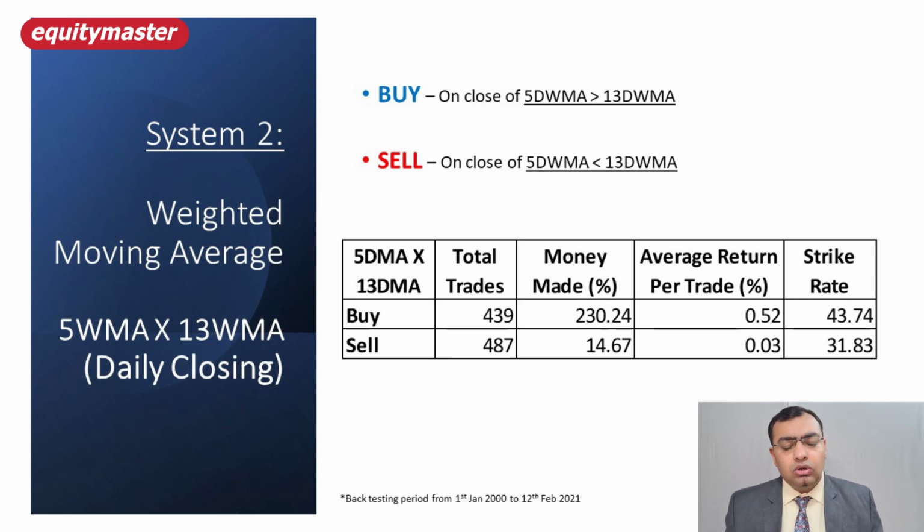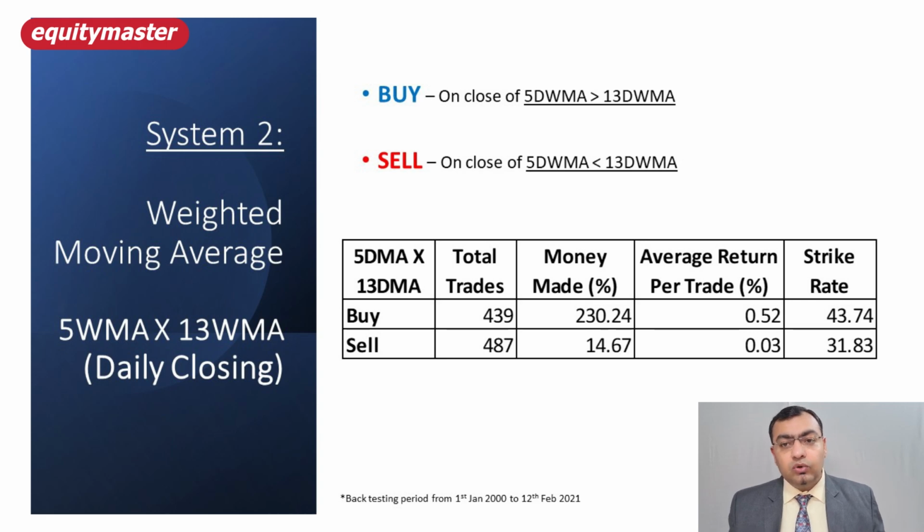Apart from simple, I've gone on to the weightage. Again, 439 trades, 230% return. The returns have slightly gone higher. Average return per trade is 0.52% and strike rate has slightly gone from 44.5 to 43.5, or 43.74. The strike rate has lowered down, but my results are stronger.